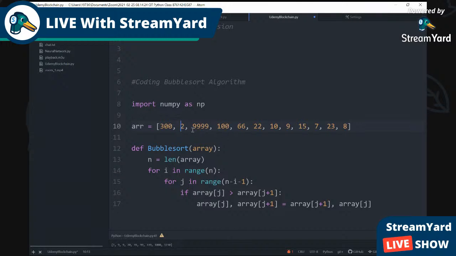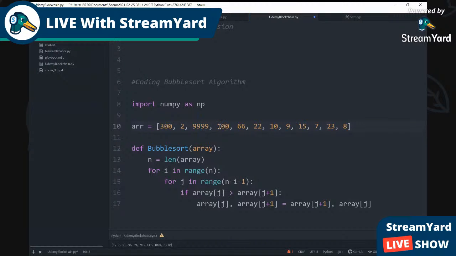Wait, hold up. I messed up. Got a brain fart here. Sorry. So 300 is right here. Is 300 greater than 9999? No. So 300 stays there. Now it goes to 999. Is 999 greater than 100?